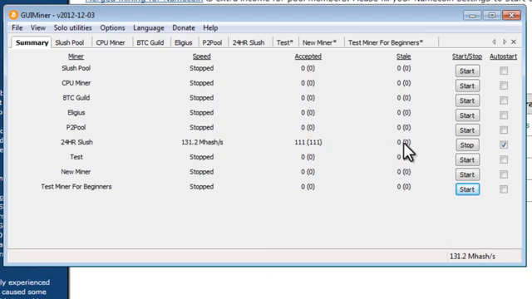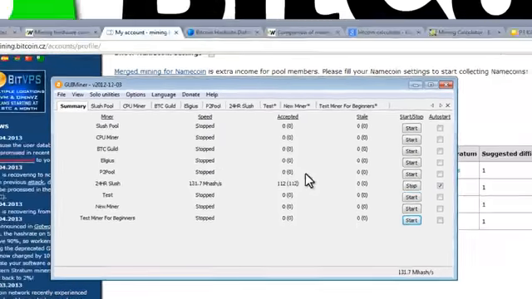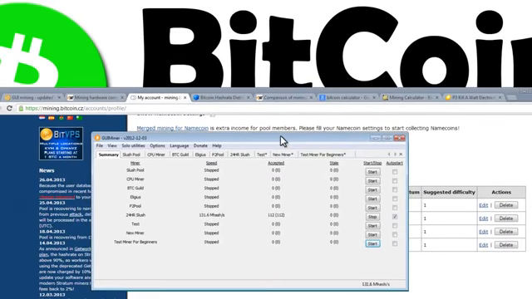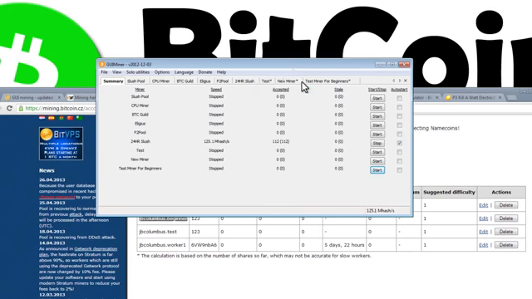If you have any numbers under stale, basically that means you were given some information to solve, you solved it, you sent it in, but you sent it in too late, or it was wrong. So you'll have a number under this column, and that won't be counted towards your payout. Every time you get an accepted share, you get paid. Now, that's really all we need to do. Now, your computer is mining.